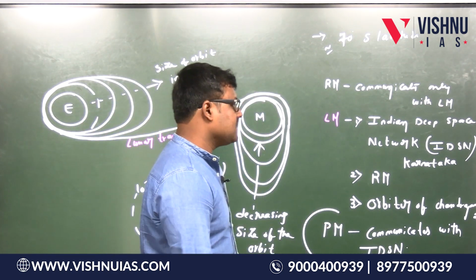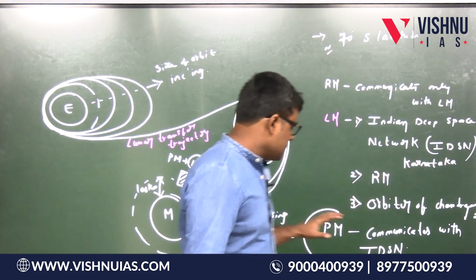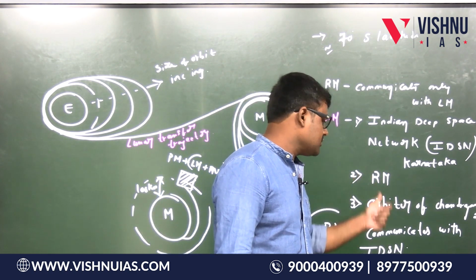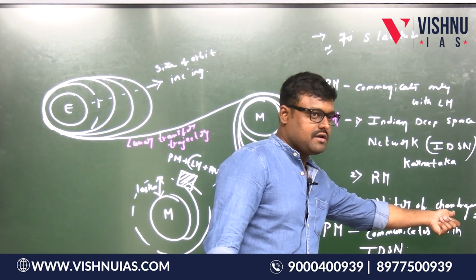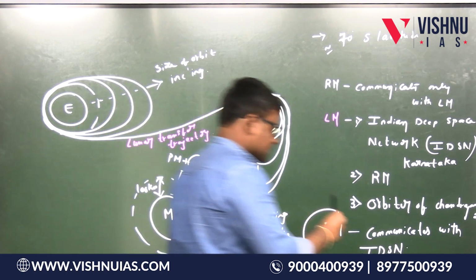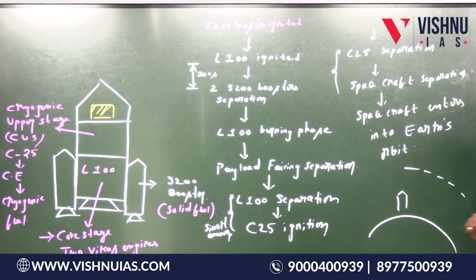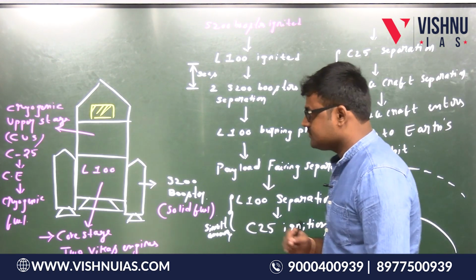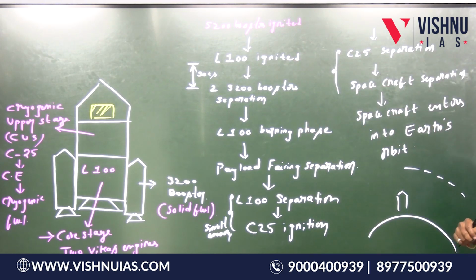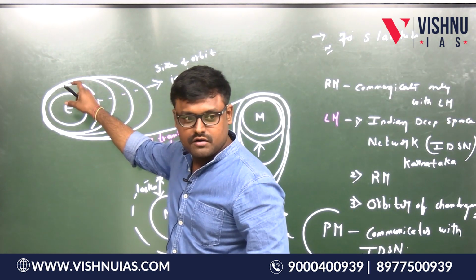Yes. So what are the points that we need to understand from this class? IDSN, where is it located? Karnataka. This propulsion module is alone here. What are we actually communicating with? The Chandrayaan 2 orbiter. Now, from the starting onwards, this is the rocket, these are the stages, this is the sequence. Now finally, the spacecraft enters into the orbit of the Earth.